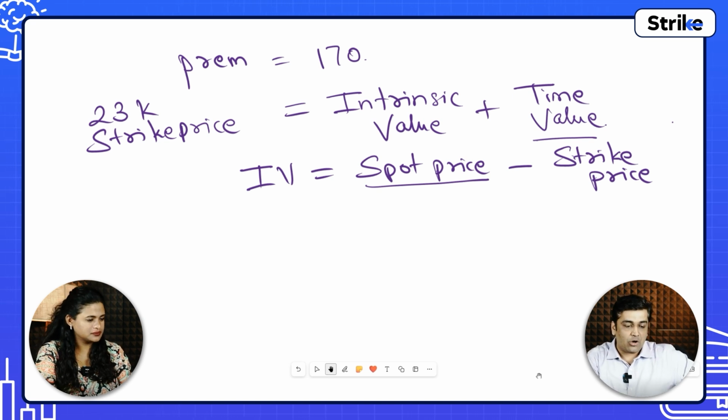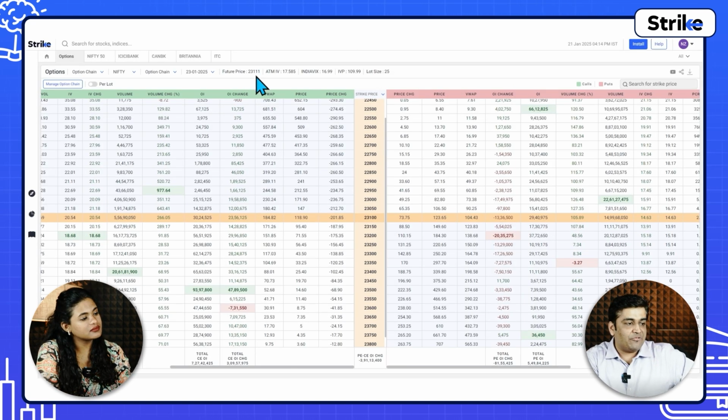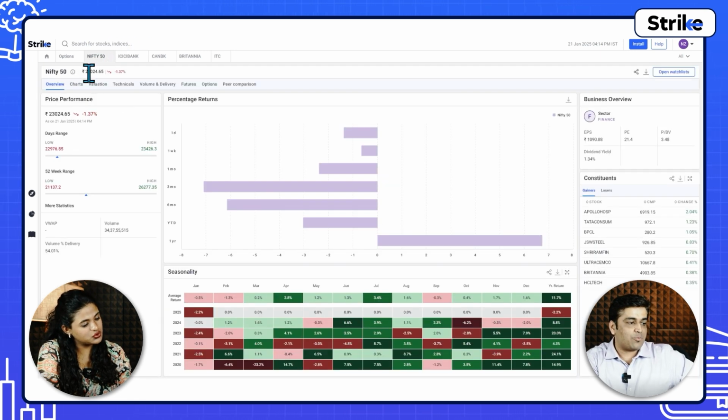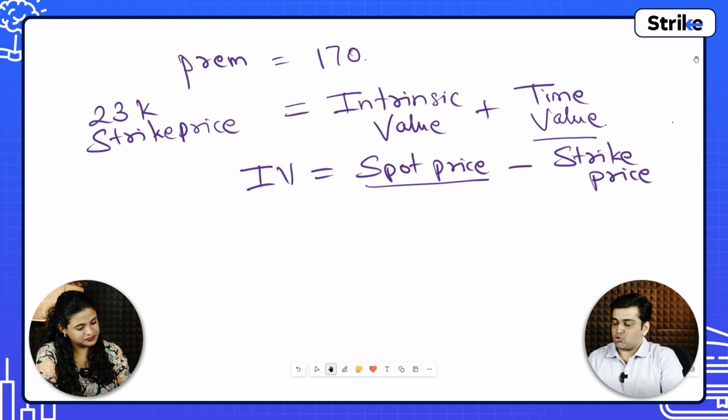Over here, if we talk about Nifty, Nifty future price is trading at 23,111. What is the spot price of Nifty? You can see the spot price of Nifty is 23,024. Did you understand? What is the spot price? Spot price minus the strike price will be the intrinsic value.